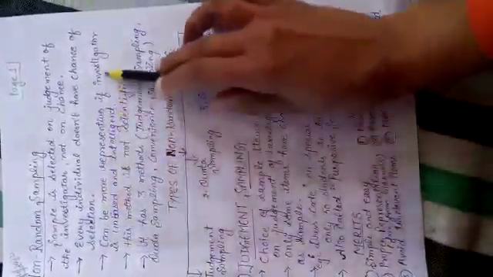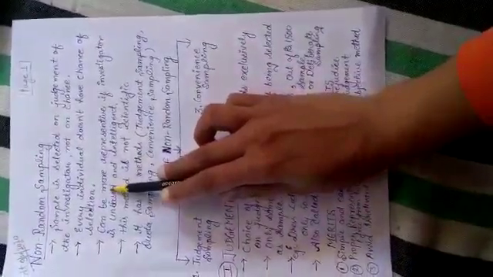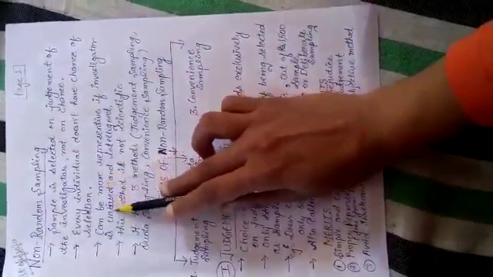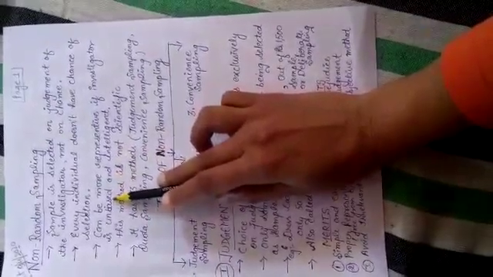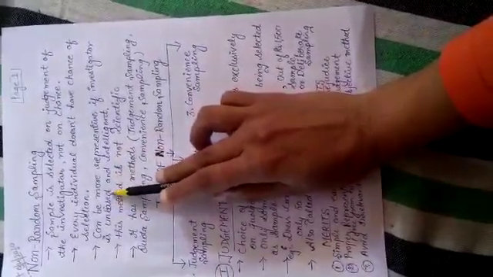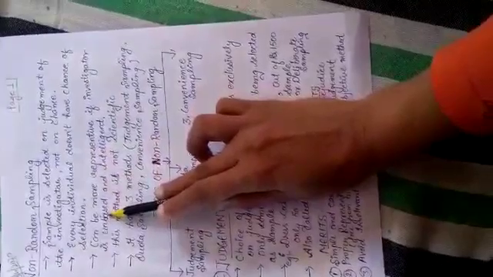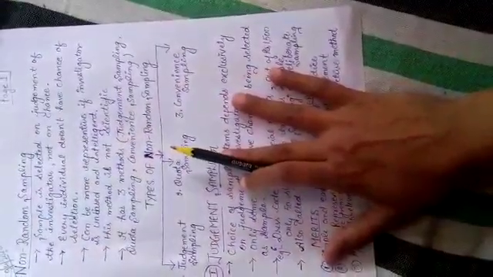This method can be more representative if the investigator is unbiased, because the selection of the sample is completely based on the investigator. If he is unbiased and intelligent in his work, then the result analyzed on the basis of his collected samples can be more representative. If he becomes biased, then the results will not be representative. This method is not scientific because it depends on the personal wish of the investigator as to whom he is going to select.